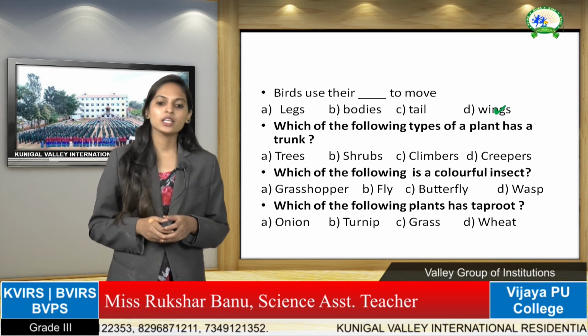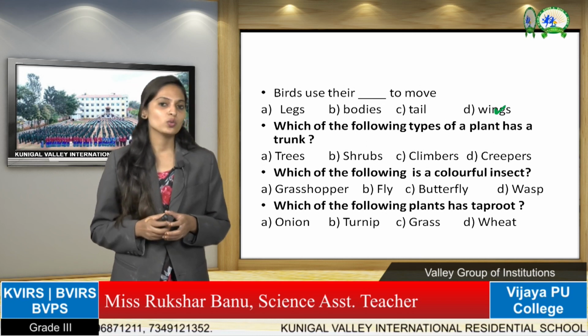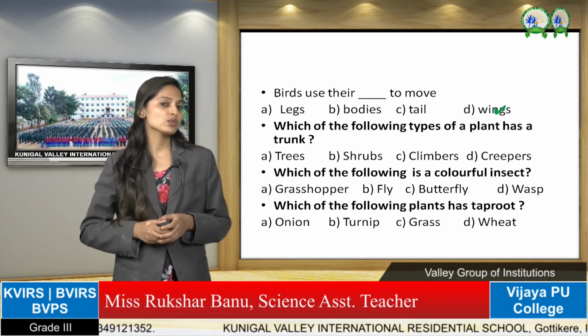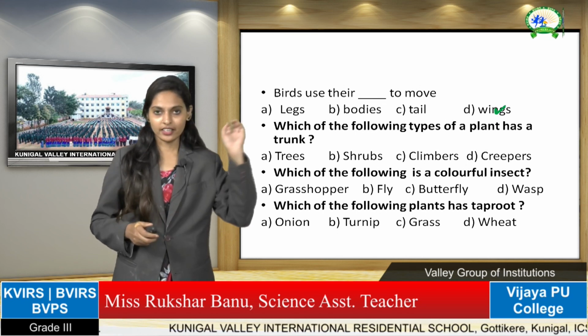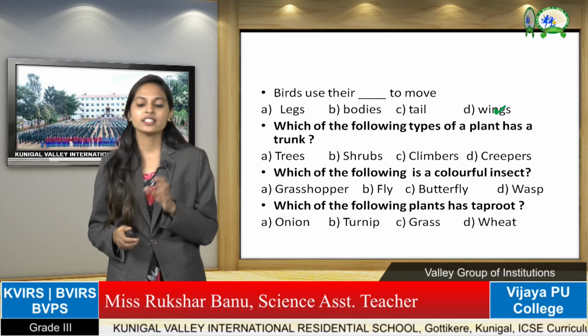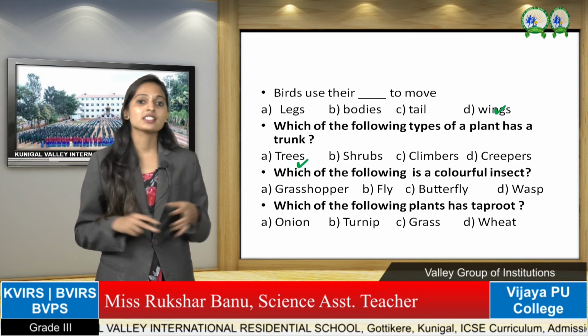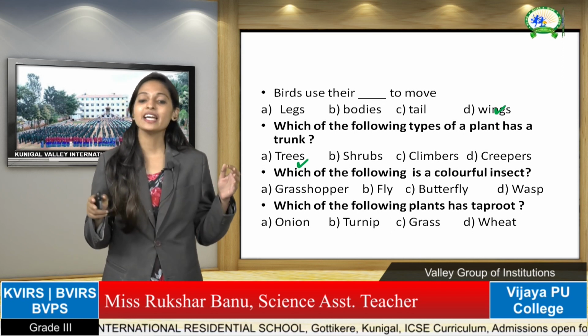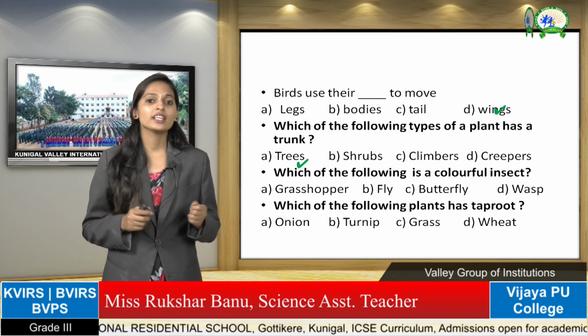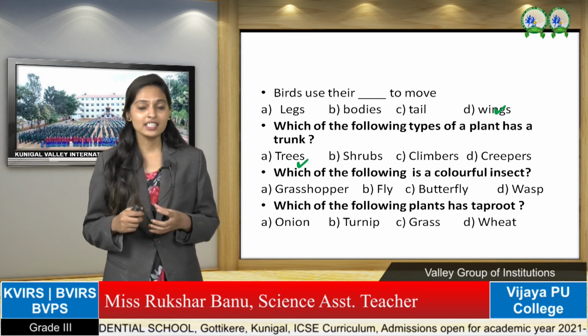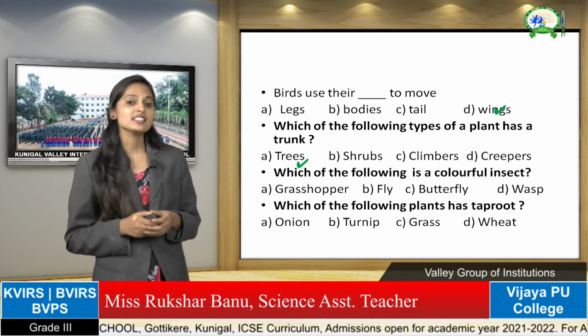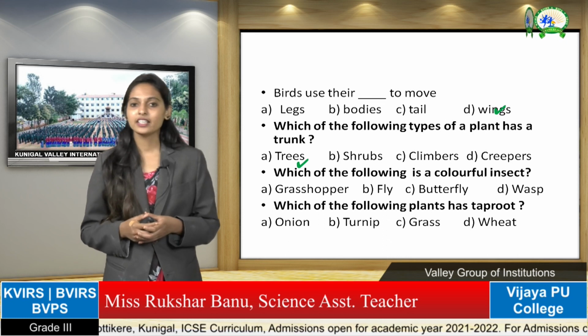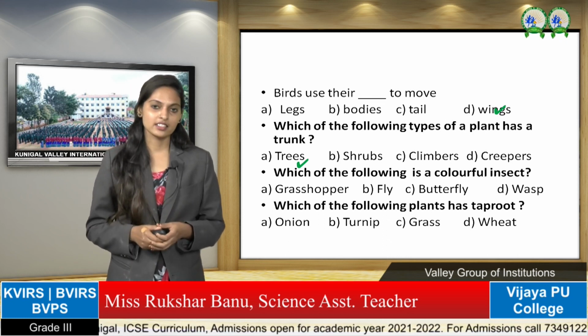Yes. Which of the following types of plant has a trunk? Which is having a trunk, children? Trunk means what? Yes, a tree. Right. So trees, shrubs, climbers and creepers. Yes, trees, because trees are very big and tall and have a very strong and woody stem. So that we call it a trunk. So trees are having a trunk stem.